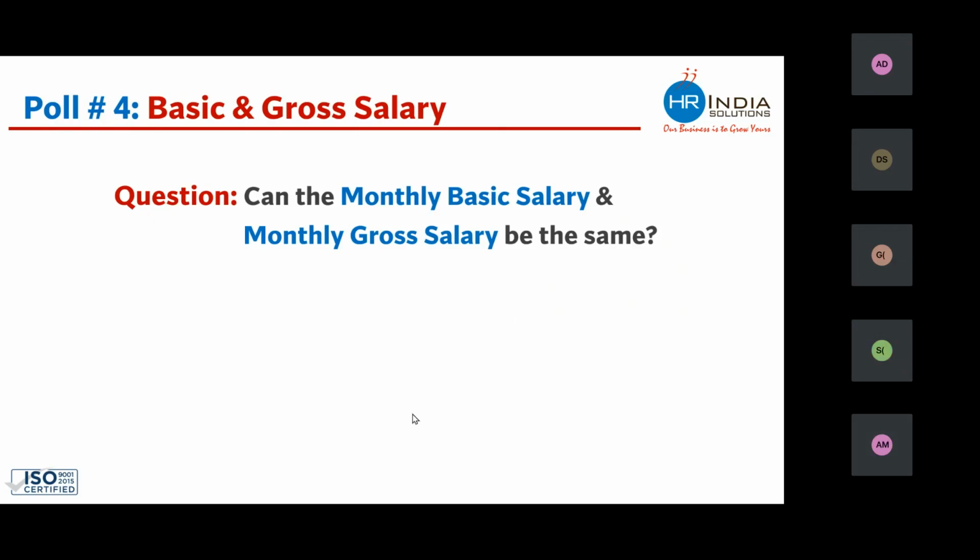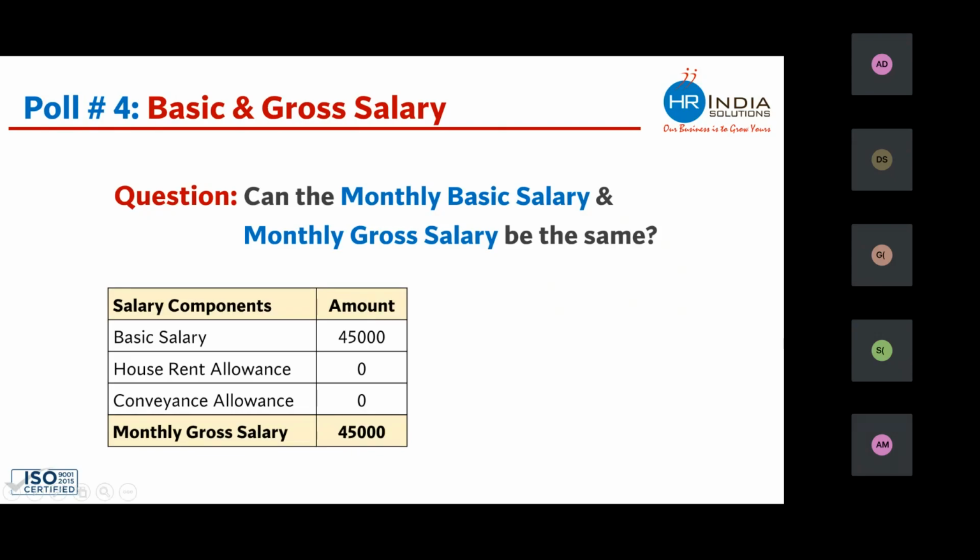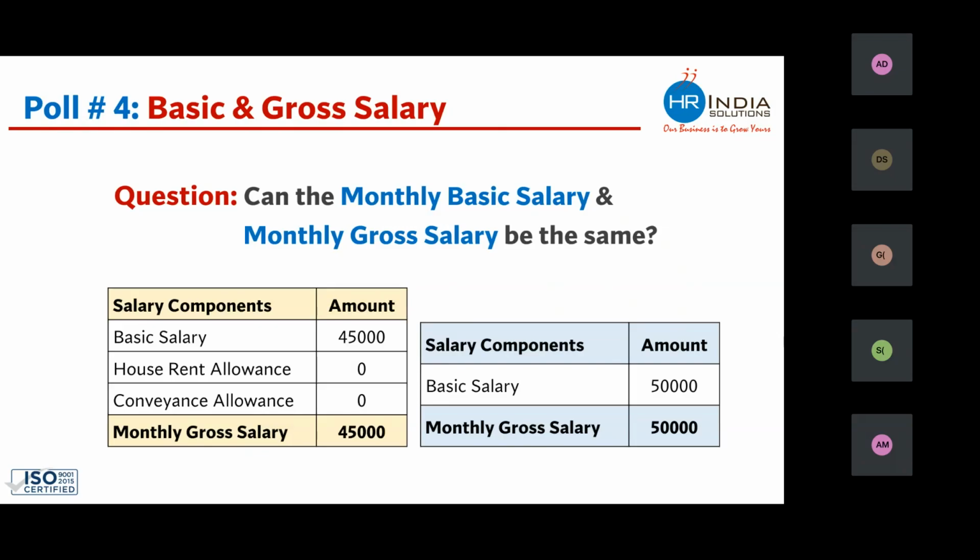Let me share two examples. One company is giving an offer letter like this. The company is mentioning basic salary as 45,000. HRA is zero, conveyance is zero, and the monthly salary is also 45,000. Where basic and monthly gross salary are the same. There is another company giving an offer letter like this. Only basic salary is there and no other salary component is there. So try to find out the correct answer whether monthly basic salary and monthly gross salary can be the same or not. Are both the salary structures flashing on the screen legally correct or not?